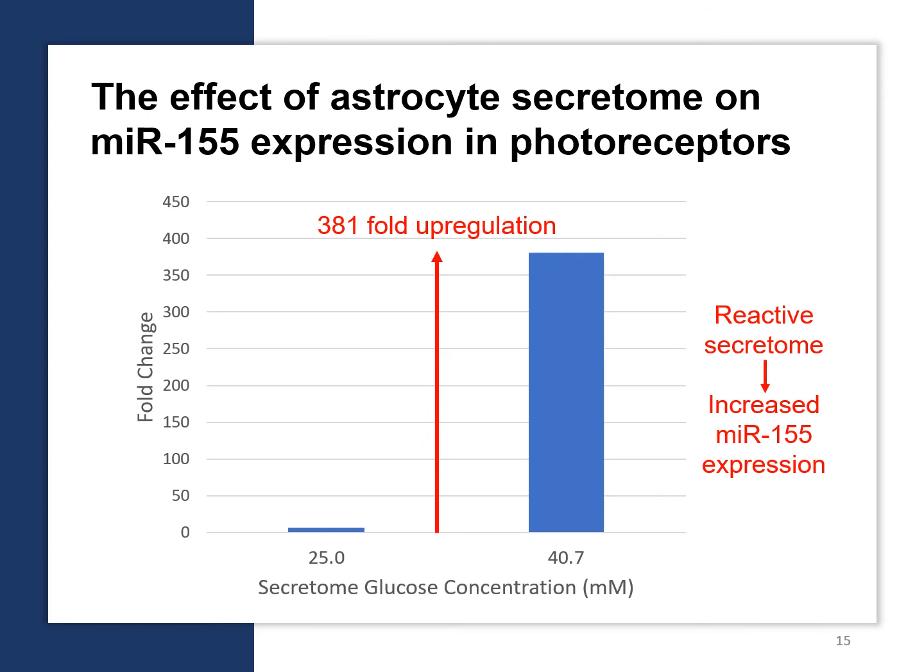It was hypothesized that inflammatory cytokines from reactive astrocytes, such as TNFα, would upregulate microRNA 155 expression in photoreceptors. qPCR results showed a 381-fold upregulation of microRNA 155 when photoreceptors were treated with reactive secretome. With the qPCR results, a correlation between increased TNFα levels and microRNA 155 upregulation was portrayed.